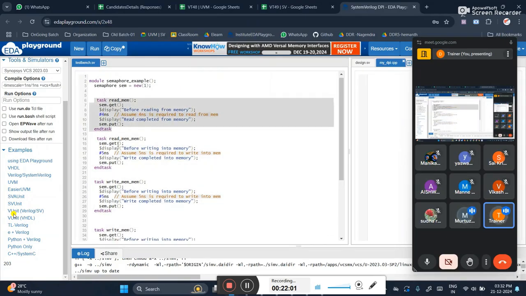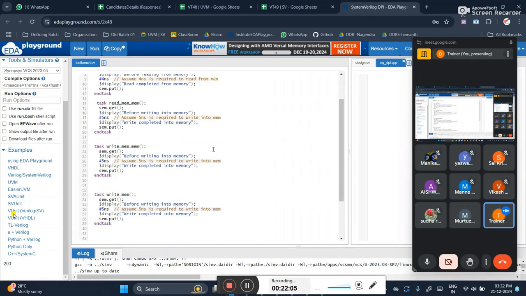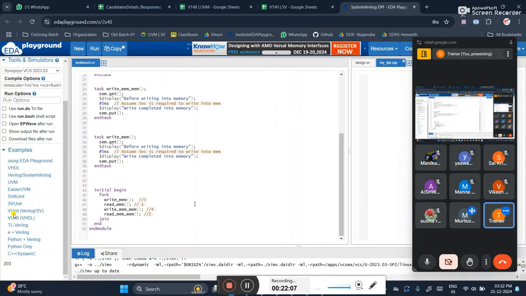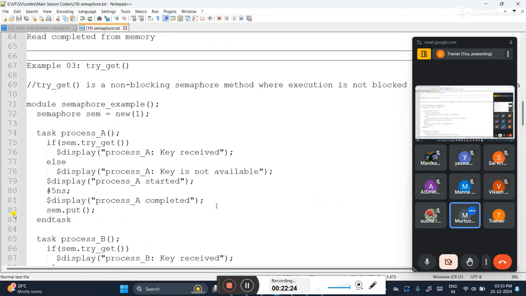Here I am arranging the tasks according to how the get and put will execute. That is what I told also: even if you write this above and below, it will not work. Even if you rearrange it, it won't work. Here you have to rearrange. Okay, ma'am. Got it. Thank you.